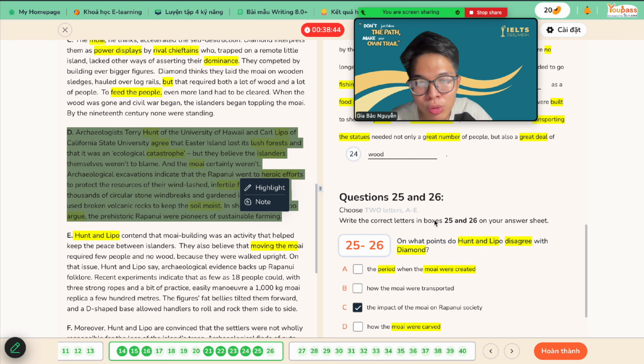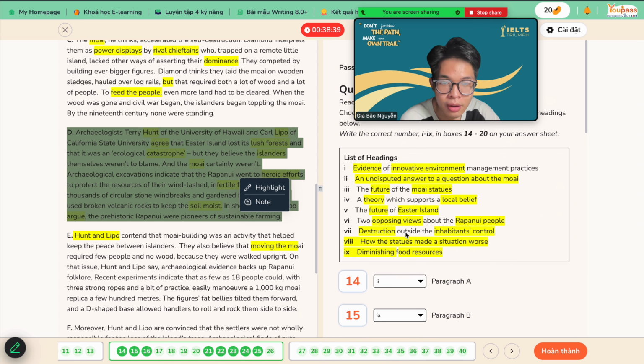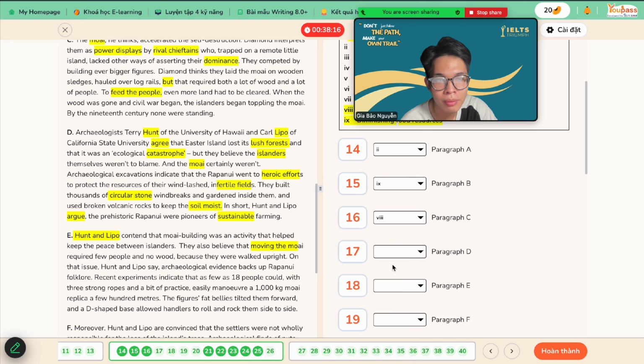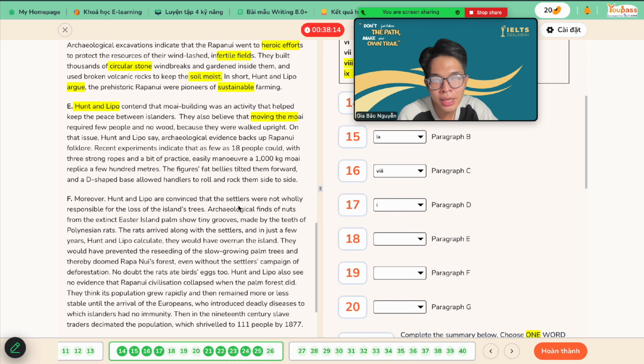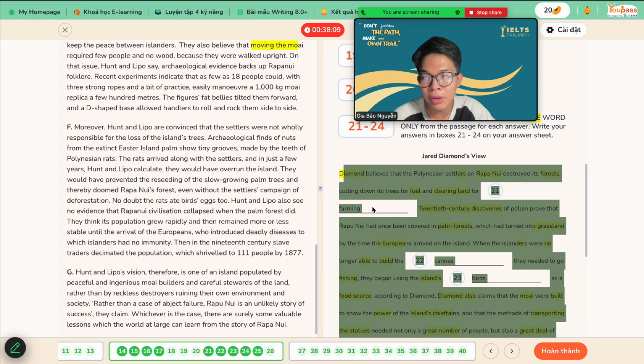So letter D, which one is the correct answer? Up here, number 17. Evidence of innovative environment management practice. Innovative means something positive. It means that they built the circular stone windbreaks and gardens inside them and did something to moisten the soil. Right, this one is the correct answer. Great job. Let's go for it. Okay, 18, 19, and 20. Let's go. Okay, we finished all the gap filling type in here.